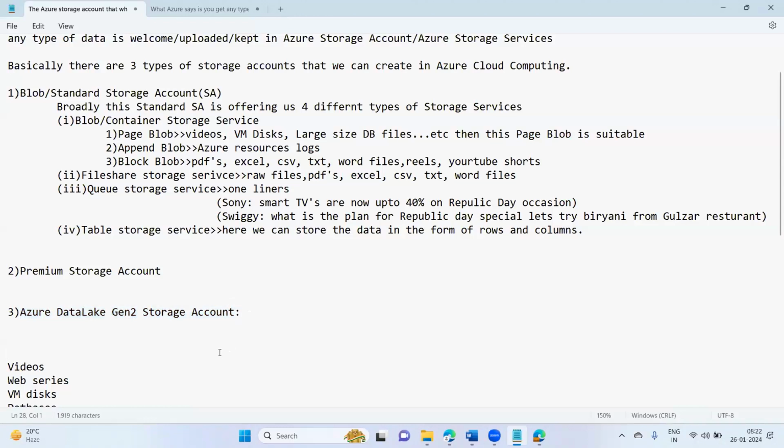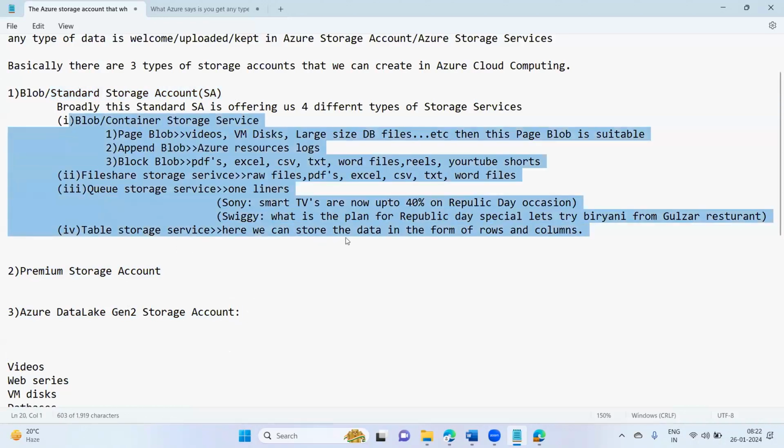This is what the different types of storage accounts are that we have inside Azure cloud computing. So when to create a standard storage account and when to create a premium storage account is very simple. We create a standard storage account in our projects when we are not sure what type of data is coming from the client side.